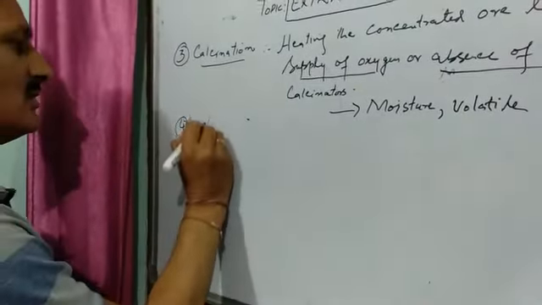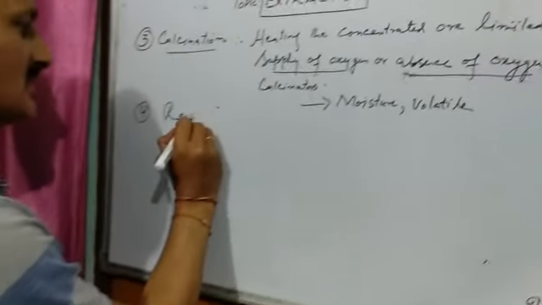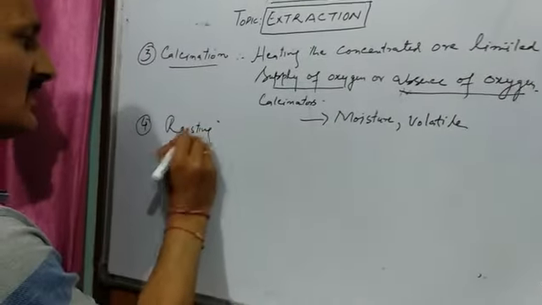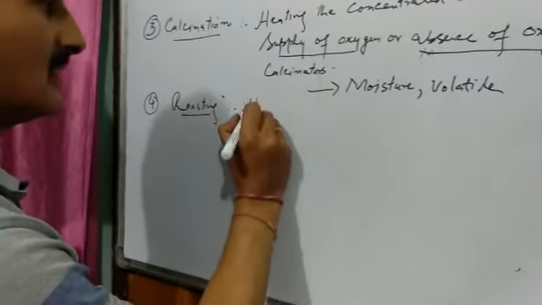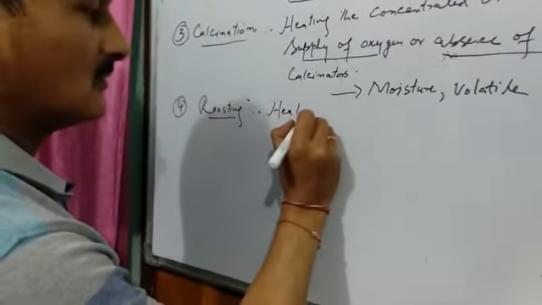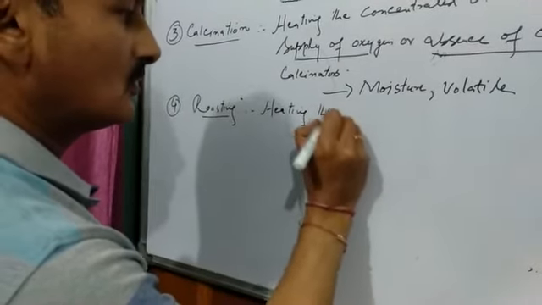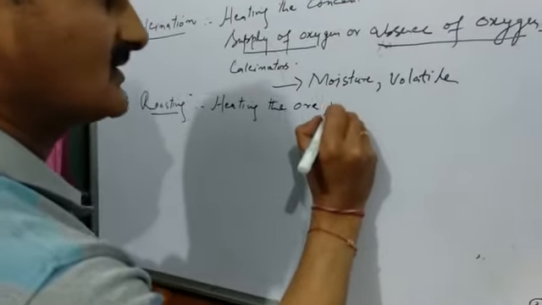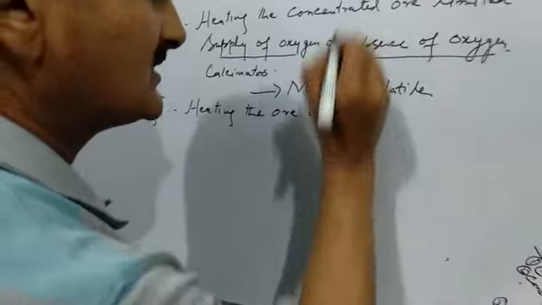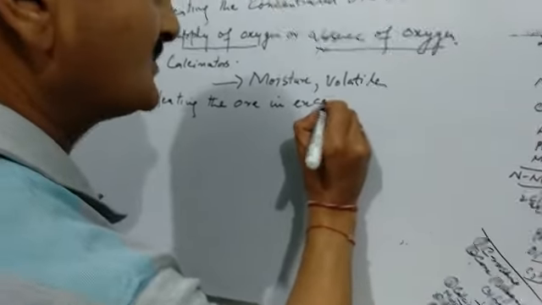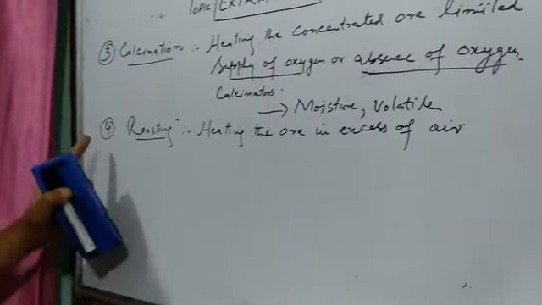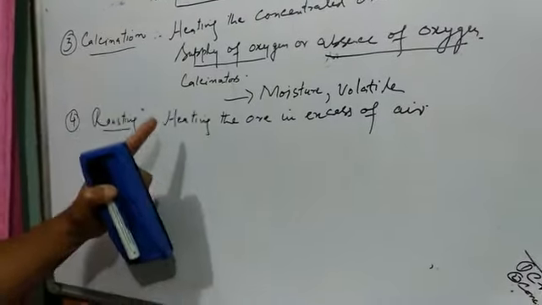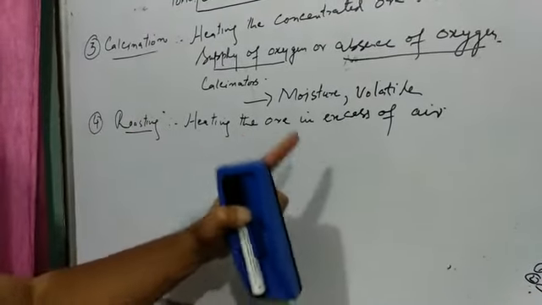Then the next step of metallurgy or extraction is roasting. Roasting means again heating the ore, but in excess of air, while calcination was either in the absence of air or in a limited supply of air.